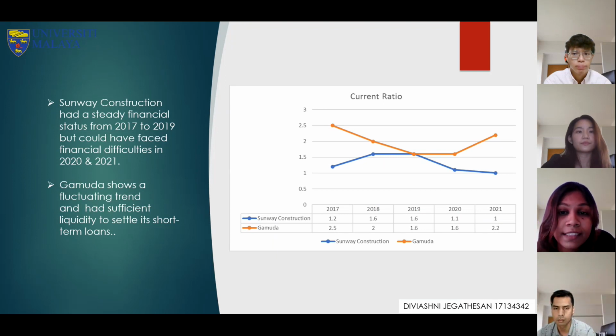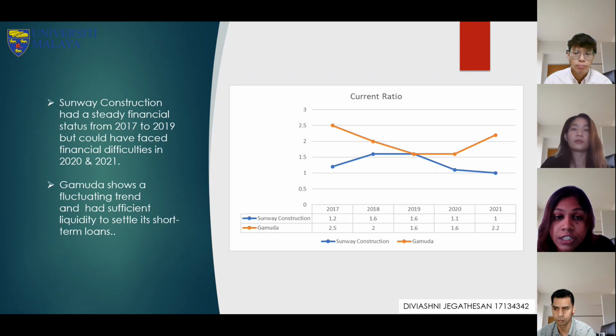So from the data, we generated the graph and it shows that Sunway Construction had a steady financial ratio status from 2017 until 2019, but faced financial difficulties in 2020 and 2021 as they recorded a low current ratio. As for Gamuda, it shows a fluctuating trend, indicating that they had sufficient liquidity to pay its short-term loans throughout the 5 years. Next slide.